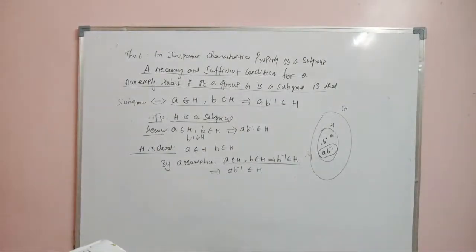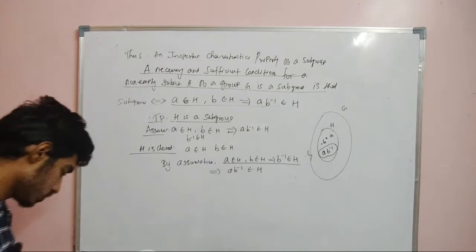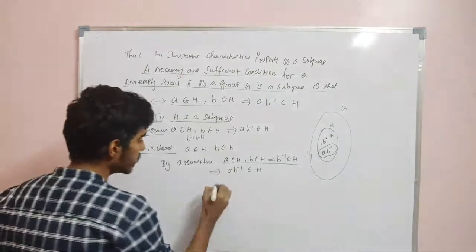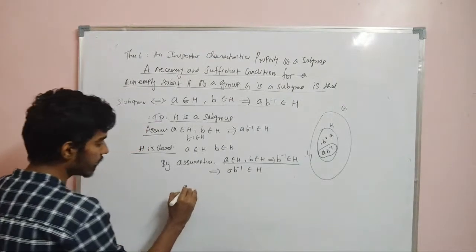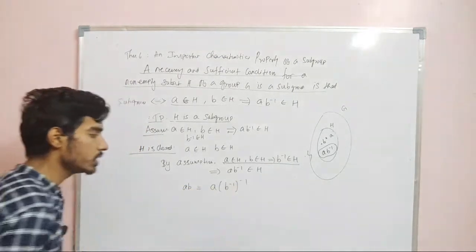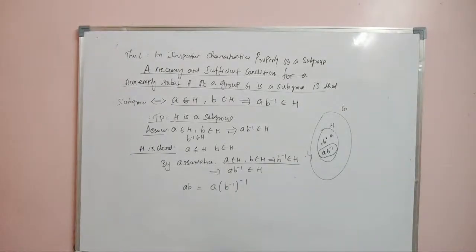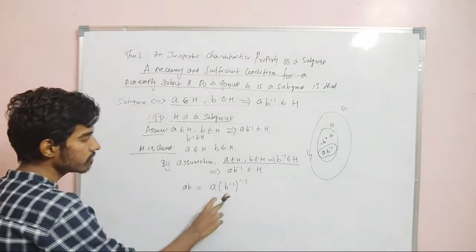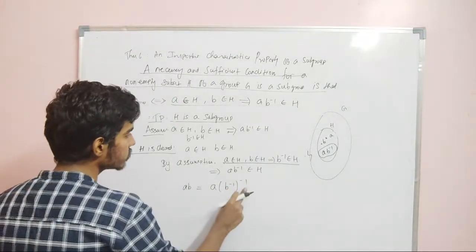Now we need to prove that AB belongs to H. I can write AB as A into B inverse whole inverse. Why? Because B inverse is in H and the inverse also exists for that element.